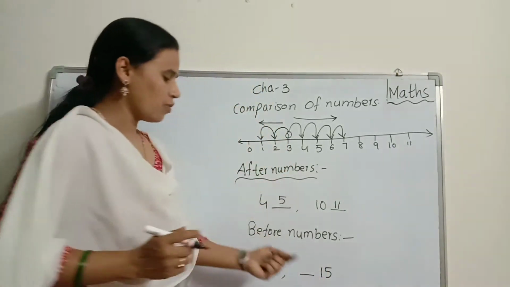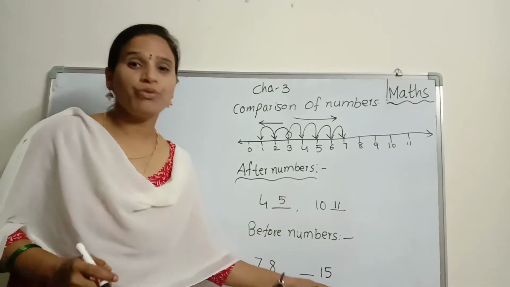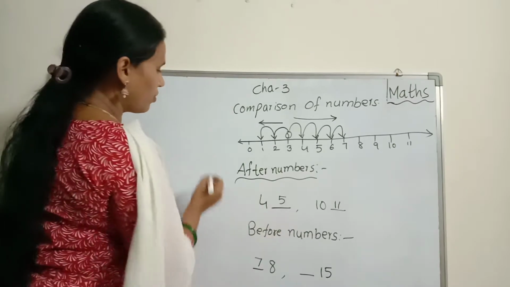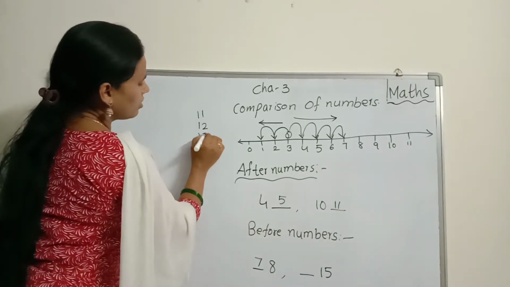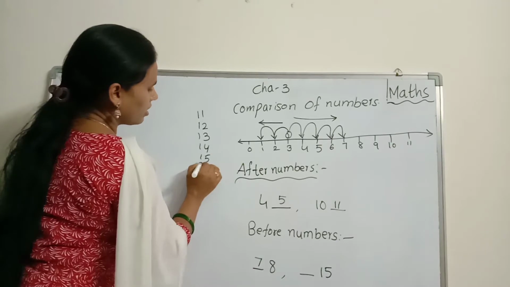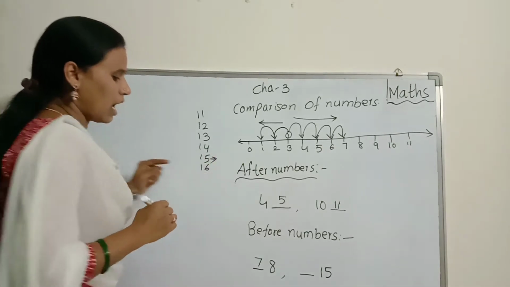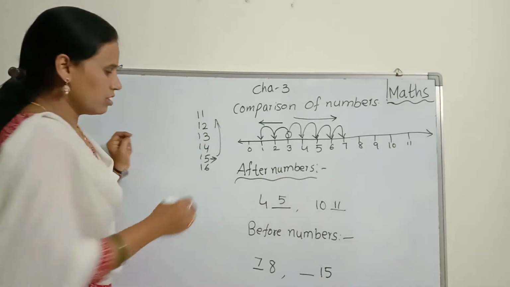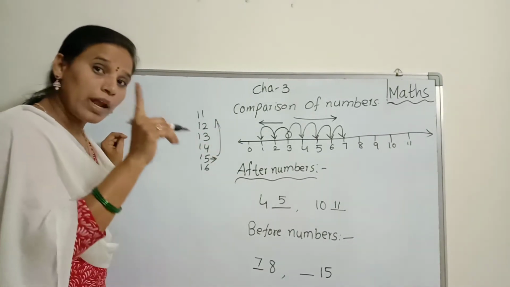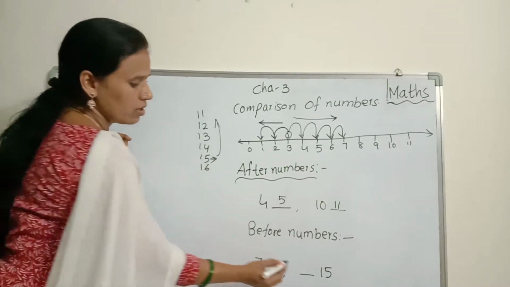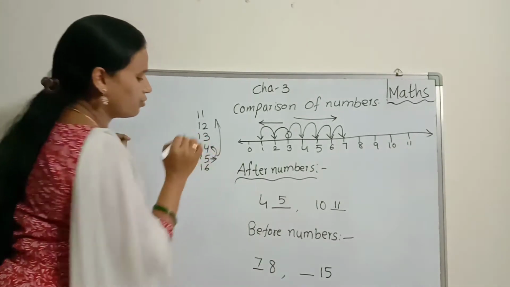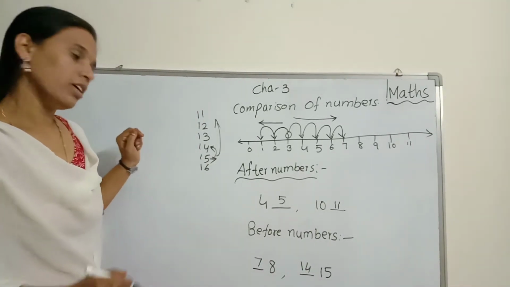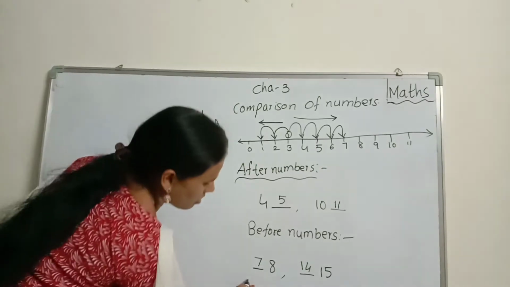Now, tell me, children, what number comes before 15? Before 15. 11, 12, 13, 14, 15, 16. See, 15 is here. I am talking about before. Before means backside. Right? So, what is the number? I am asking about only one number. Which number comes? 14. So, 14. Okay, children? Now, between numbers.